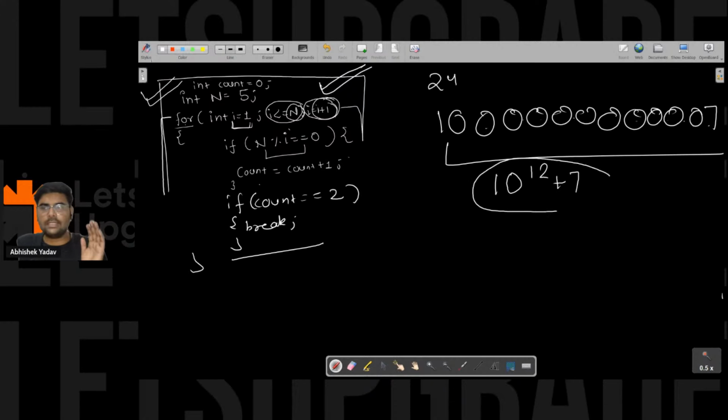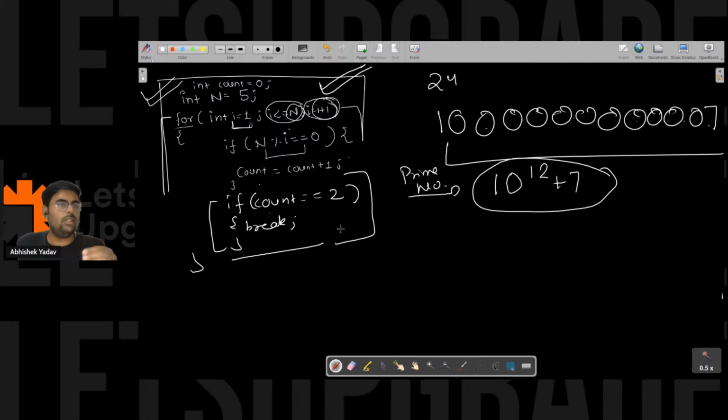In this case, you will not go inside this part, because you will start from 1 and go till 10 to the power 12 plus 7. Right, Shubham? So it will not affect your time complexity when you have a very large number.